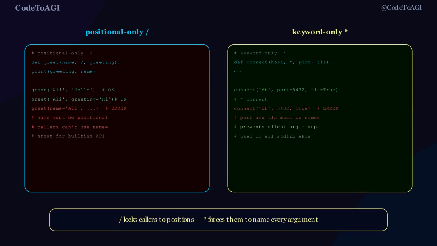Two syntax markers that control how callers pass arguments. / : everything before it is positional only. Callers cannot use the name= syntax for those arguments. * : everything after it is keyword only. Callers must use the name= syntax for those arguments. / protects your internal names from leaking into the API. * prevents silent positional argument mix-ups.